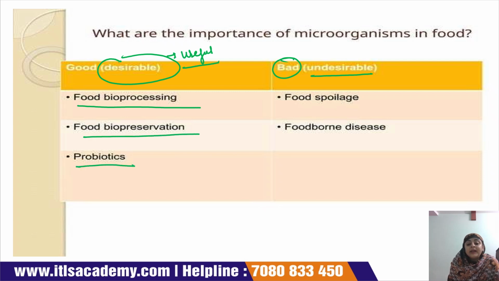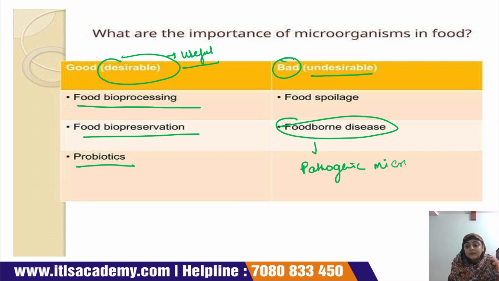And the undesirable microorganisms can cause foodborne disease, which is caused by pathogenic microorganisms, and food spoilage, which is caused by spoilage microorganisms.